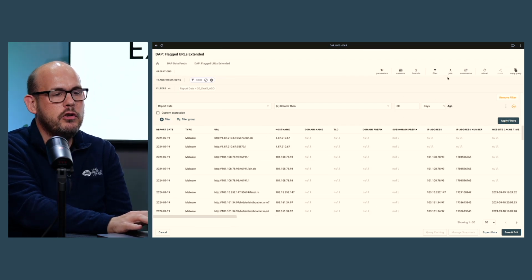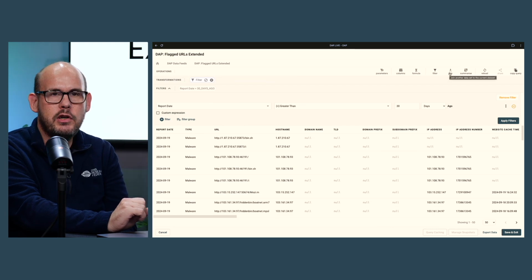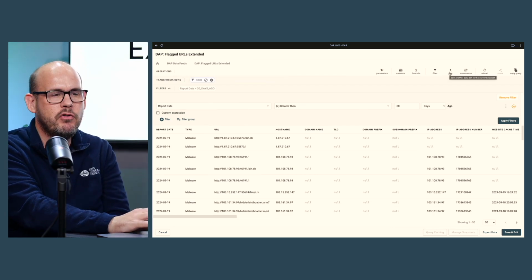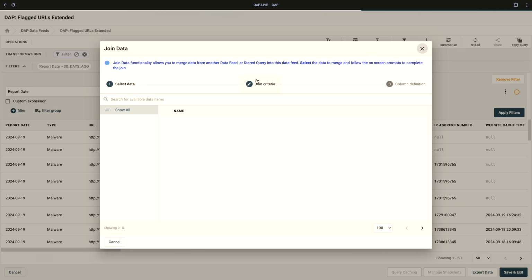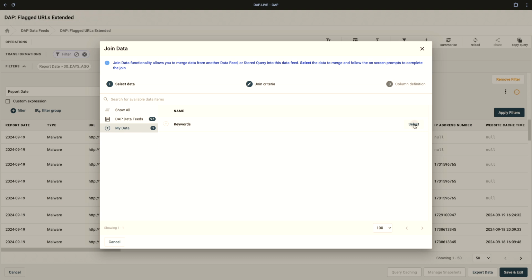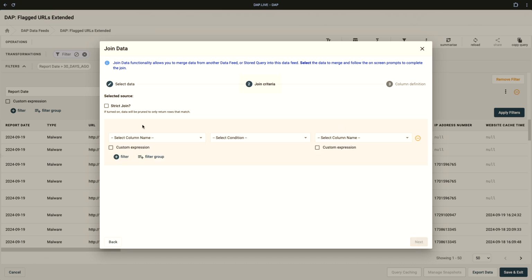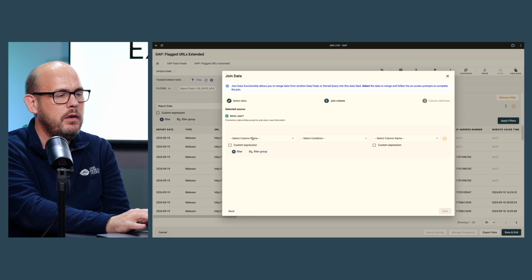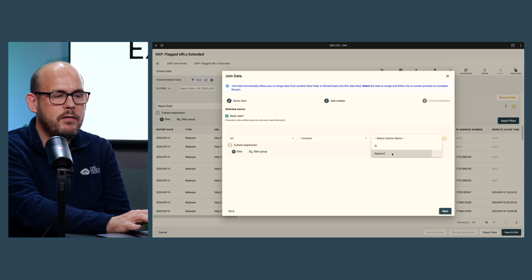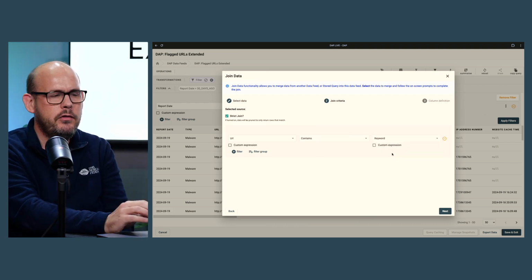I'm then going to use the join function to actually further restrict this to just data that contains the keywords that we're interested in looking at today. So I'm going to create this join with our own data, like this. I'm going to make that a strict join so it only contains items that we care about. And I'm going to look simply where the URL of the report contains the keyword of interest from one of the keywords in our list.